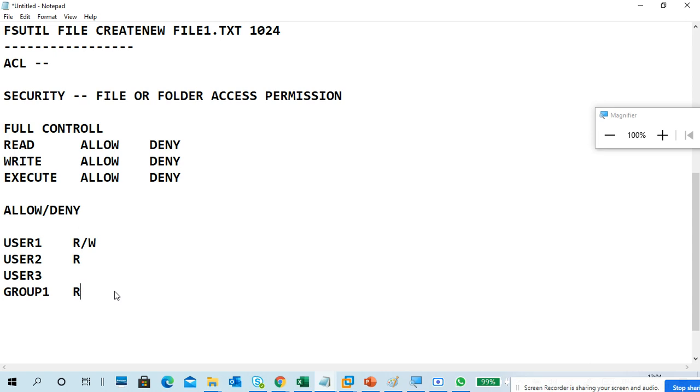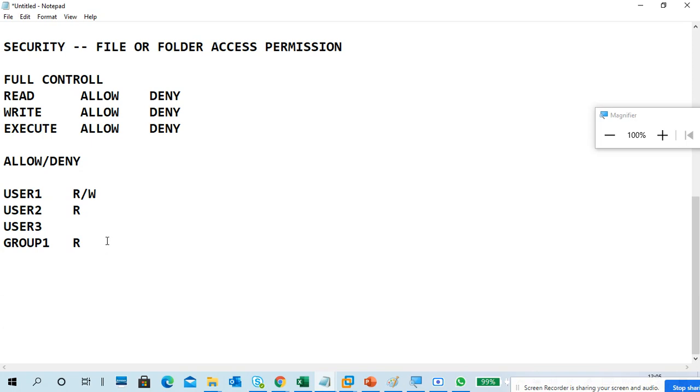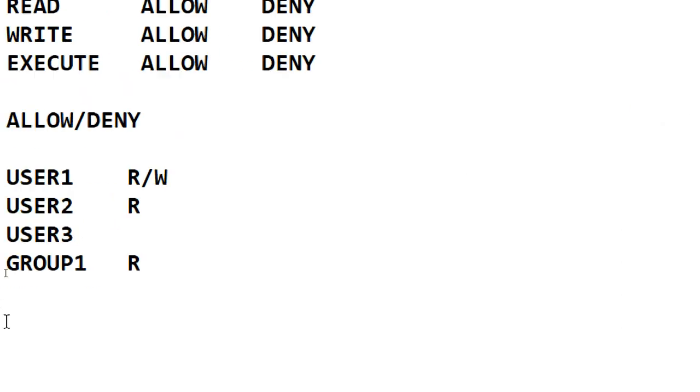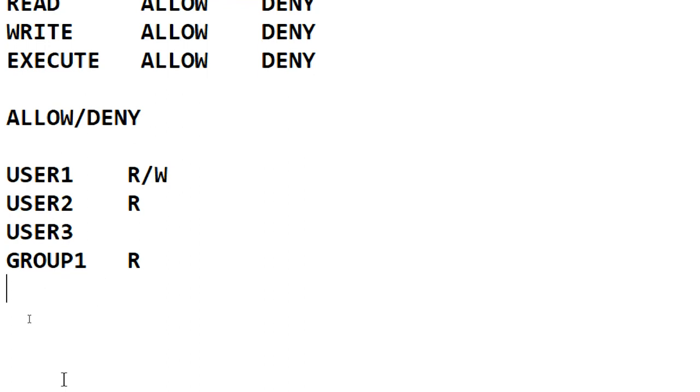For the group, I gave read permission. Only allow-wise, understand; don't go with the deny permission yet. First understand allow-wise only. In the group, all 3 users are there. Who are the group members? User 1, user 2, and user 3 are the group members. Group 1 members are user 1, user 2, user 3. Three users are there in group 1. Understand?